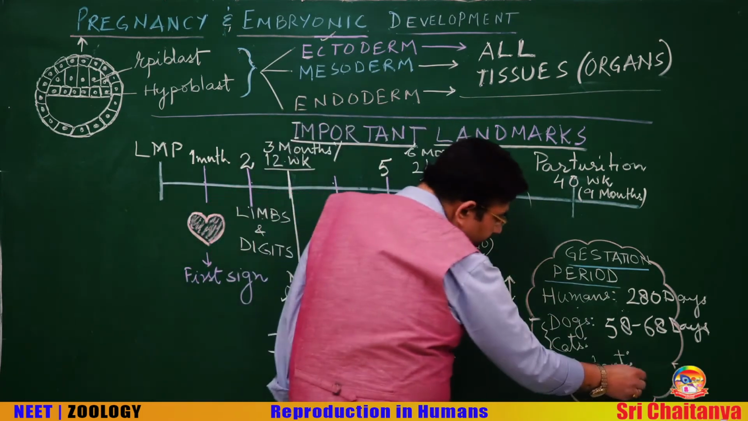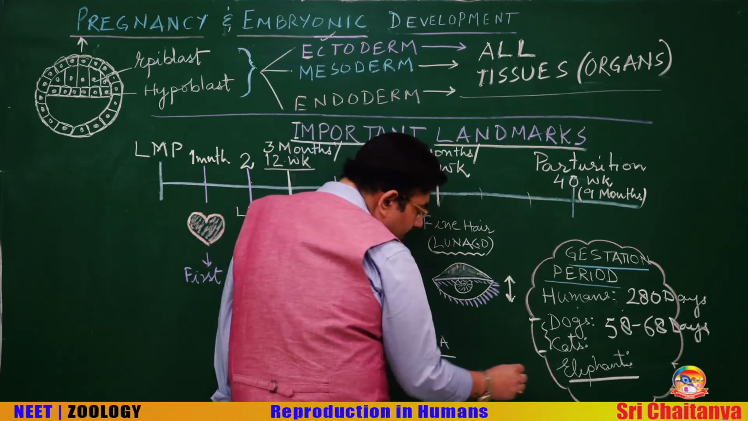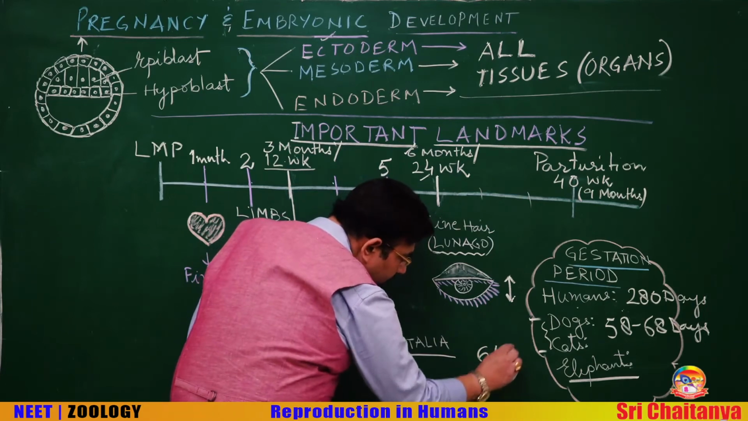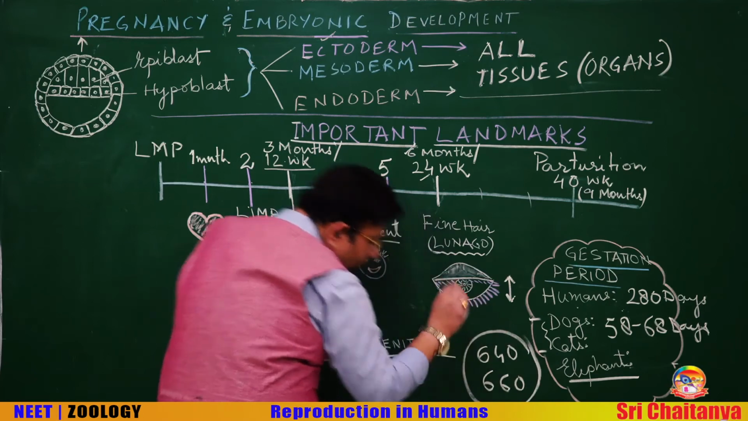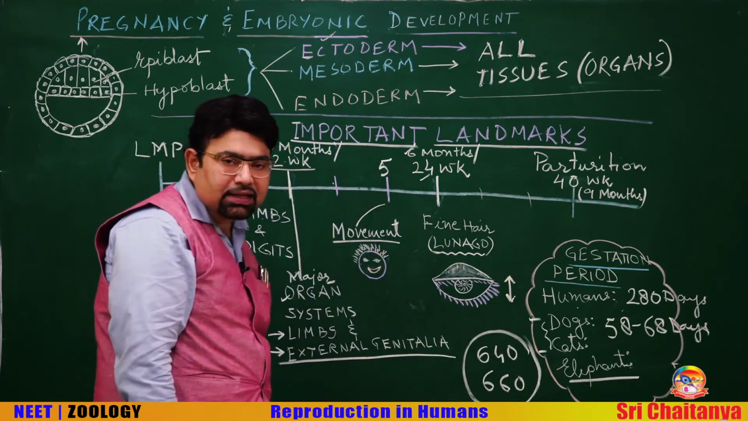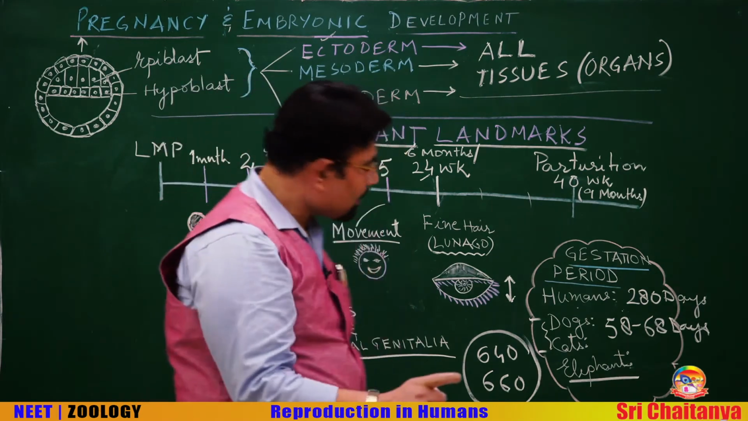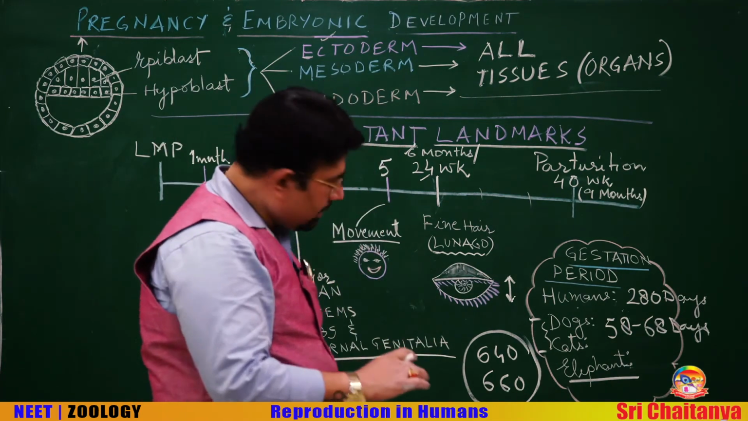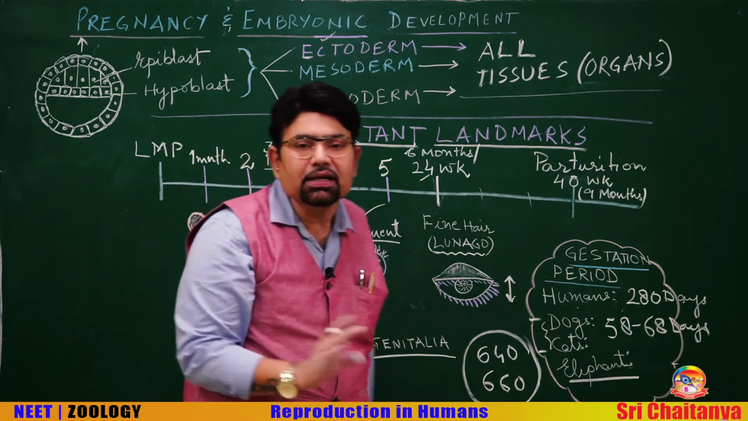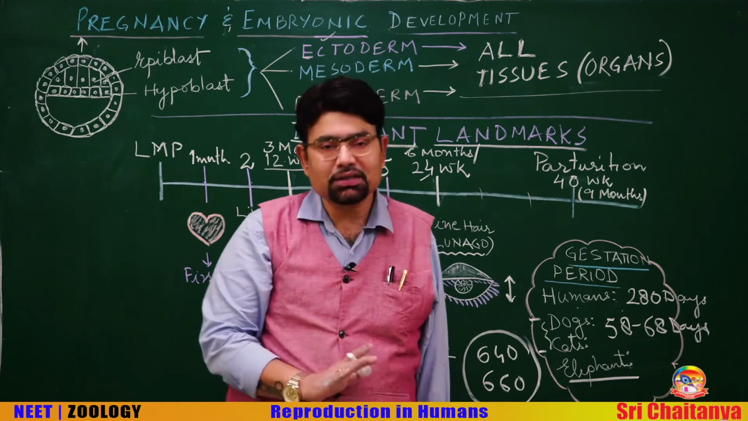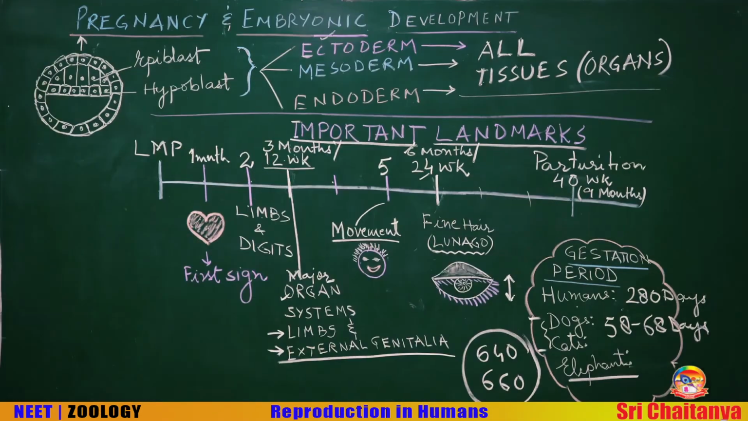In elephants, the average gestation period is about 640 to 660 days, the longest in the mammals, the longest gestation period. This 640 to 660 days is approximately 21 or 22 months, the longest gestation period in mammals.